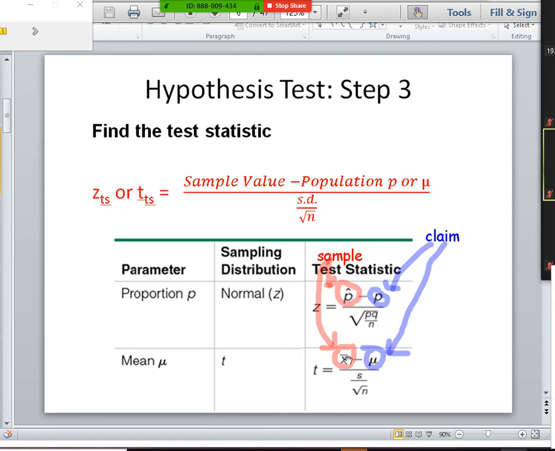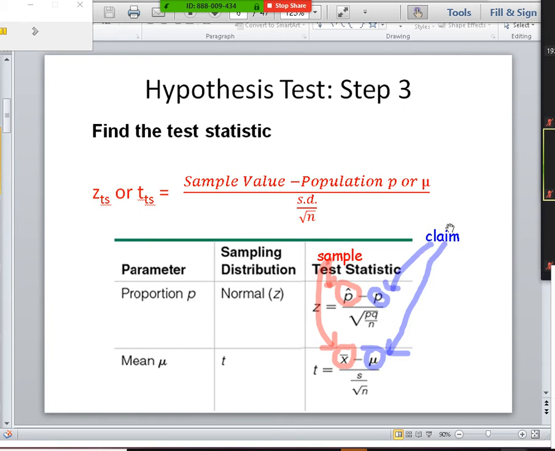Again, the p hat and the x bar, those are from the sample. So it says a sample of blah, blah, blah has a mean of blah, blah, blah, or has a proportion of blah, blah, blah, 17% were blah, blah, blah. So that's from your sample. That's your p hat and your x bar, wherever it says sample. Or it might say surveyed or selected. Those are really sample as well.